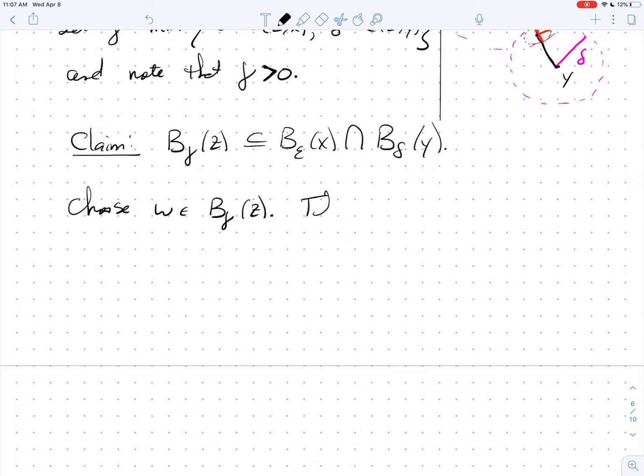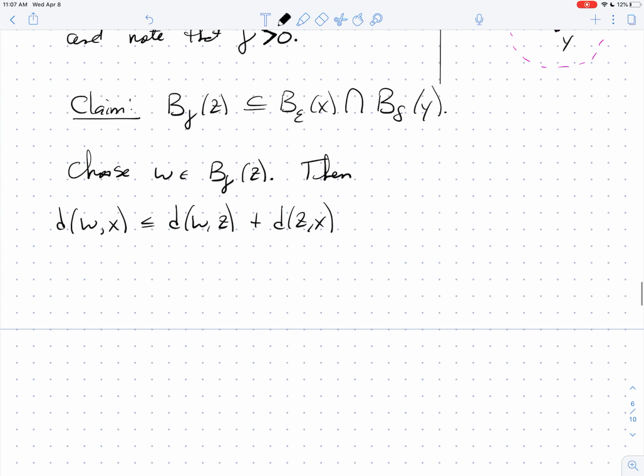So I'm going to point out that by the triangle inequality, the distance between W and X is less than or equal to the distance between W and Z plus the distance between Z and X. That is the assumption of a metric. I'm guaranteed that I have this property. Well, the distance between W and Z is at most gamma.